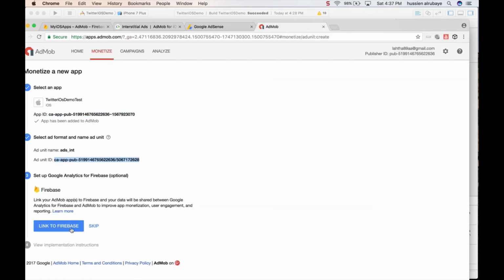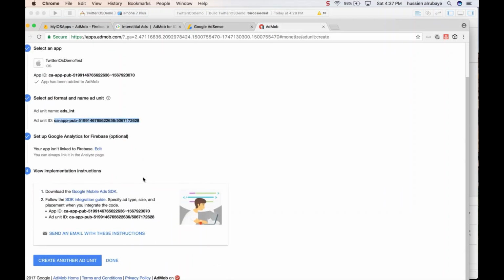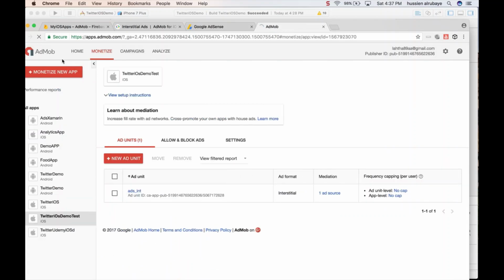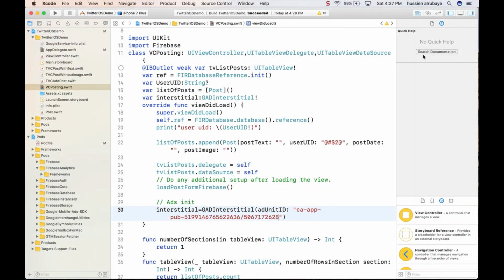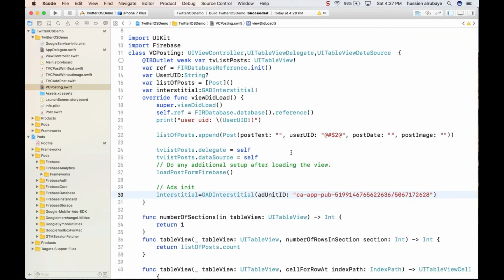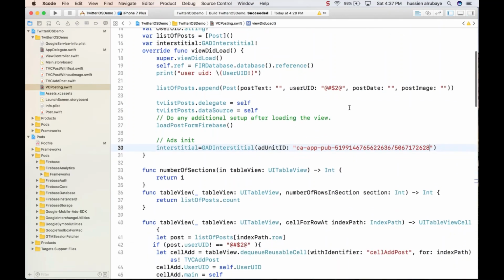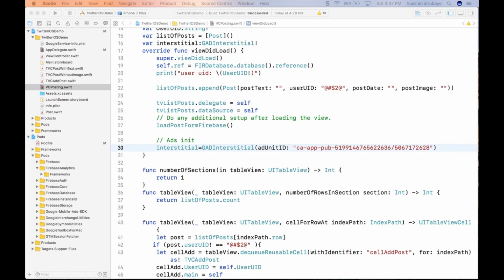After I connect it, I say done, because I just have the number now. So just copy the number and add the number here. So now when my application gets started, it will be able to load the ads that I want. I initialized everything, so my application is now ready to start using ads.